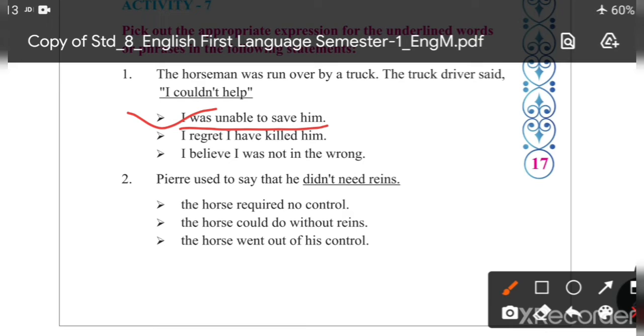Second one, Peary used to say that he didn't need reins. It means the horse required no control. The horse could do without reins, or the horse went out of his control. The correct answer is the second one. The horse could do without reins.